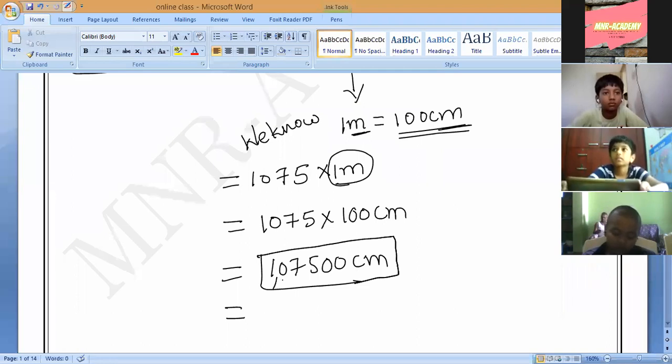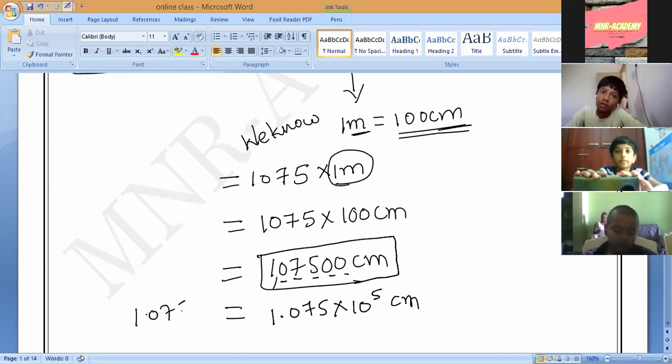So now let us imagine 1, 2, 3, 4, 5, correct? So I can write like this: 1.075 into 10 power 5 centimeter. That's all. This is the correct representation of the answer in physics.